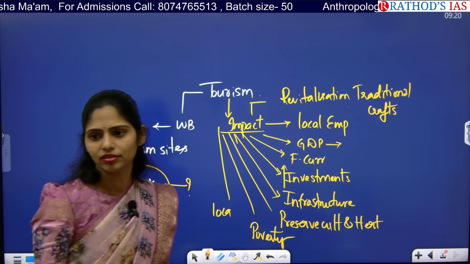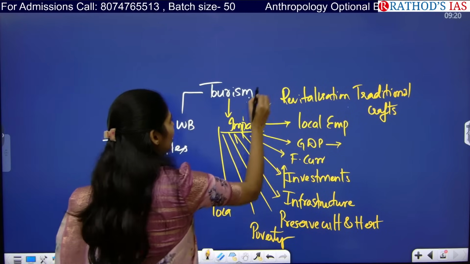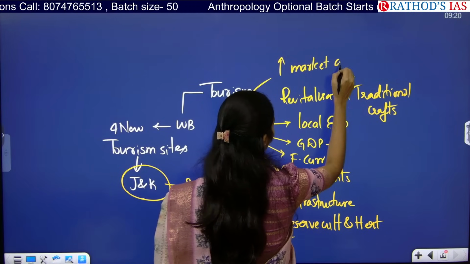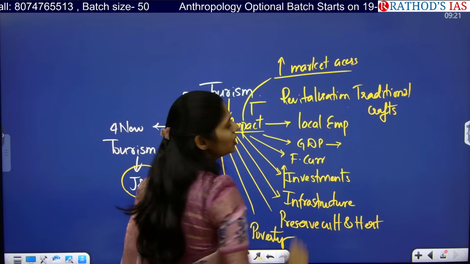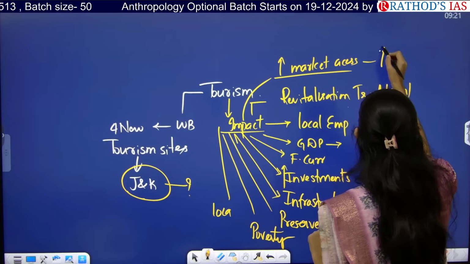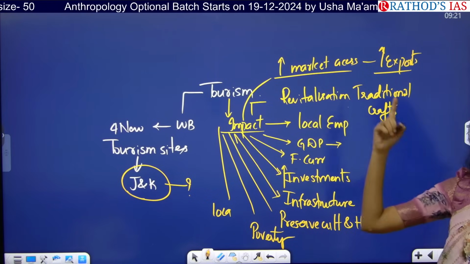Next. Whenever we are revitalizing our traditional crafts, can we get increased market access to those goods, so that we can also increase our exports of those local crafts to other countries?